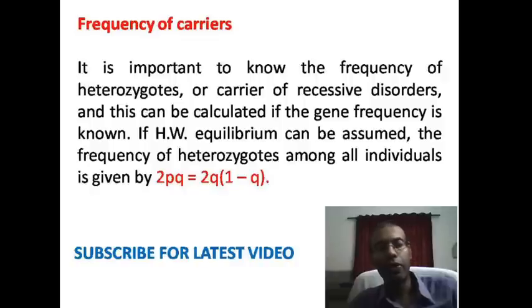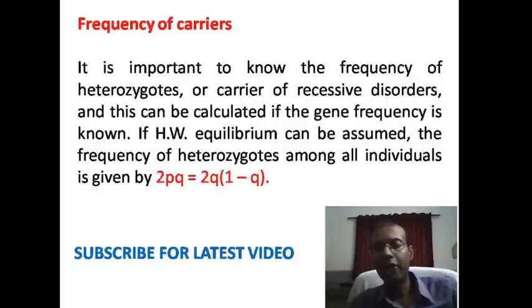So using the Hardy-Weinberg law, this formula gives the frequency of carrier animals, that is 2PQ, and P is equal to 1 minus Q, because P plus Q is equal to 1. So if we have Q, then we can get the frequency of carrier, that will be equal to 2Q into (1 minus Q).